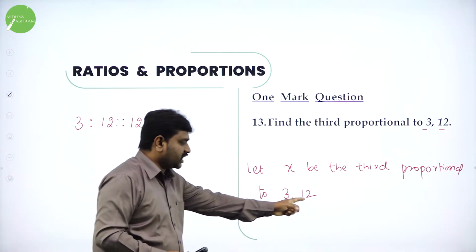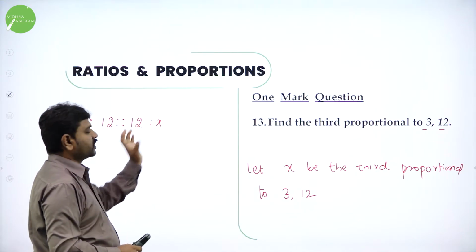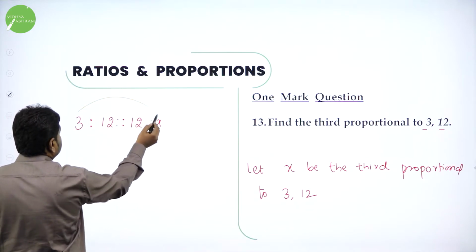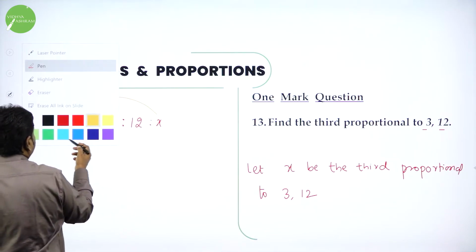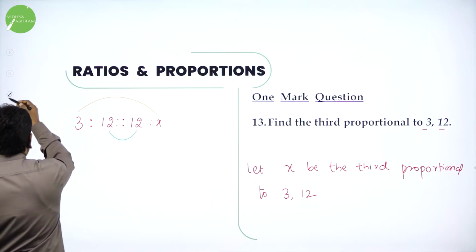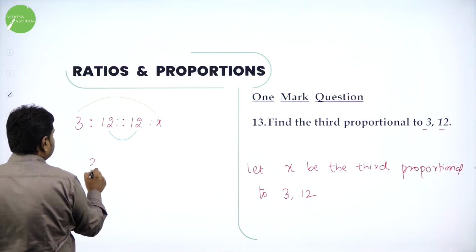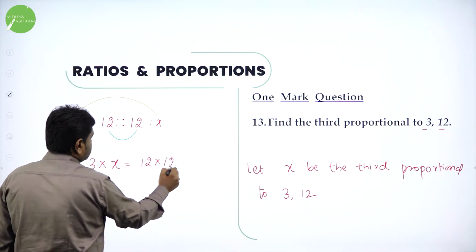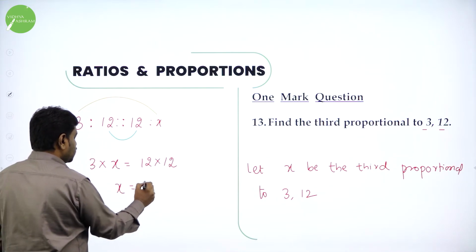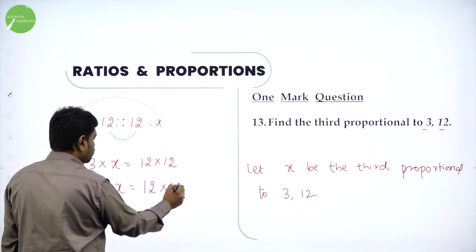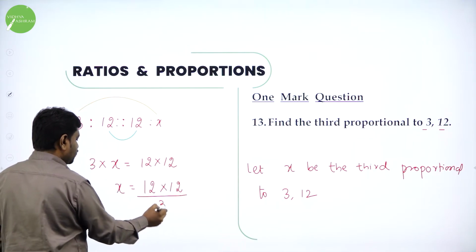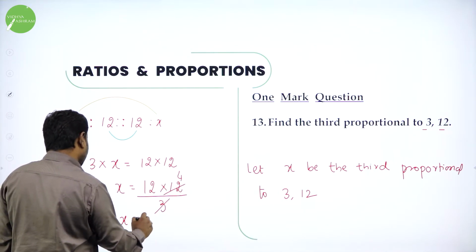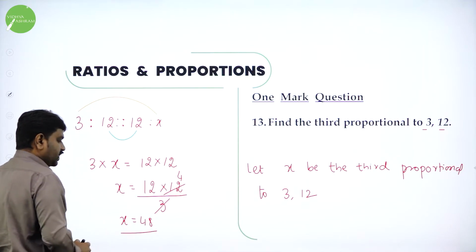So repeat the second element. So 3 is to 12, 12 is to x. Like this you should take. And as usual, you know, product of extremes is equal to product of means. So you'll get 3 into x is equal to 12 into 12. Further simplification, we need x. x is 12 into 12 divided by 3. Three fours are 12, so 12 into 4. 12 into 4 is what? 48. 48 is the value.